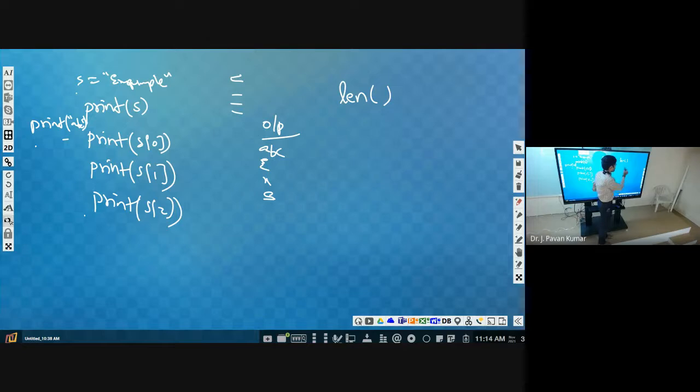So length of S, then it will give the length. So what will be the type of value? Integer. Okay, whole number only, right? 1 or 2 or 5, 7, like that, whole number. So an integer value it will return. The length function is used to find out the length of the given string.